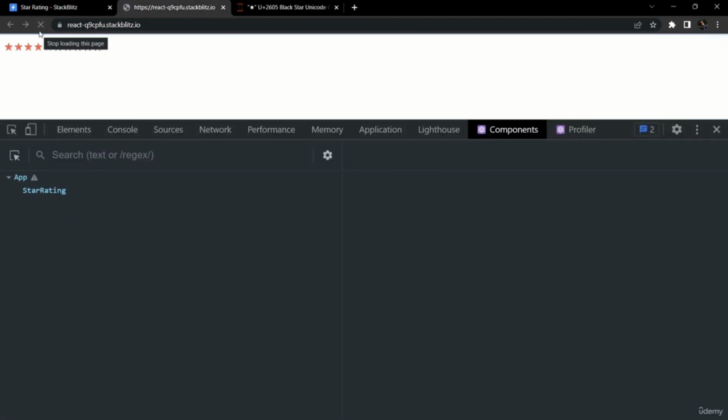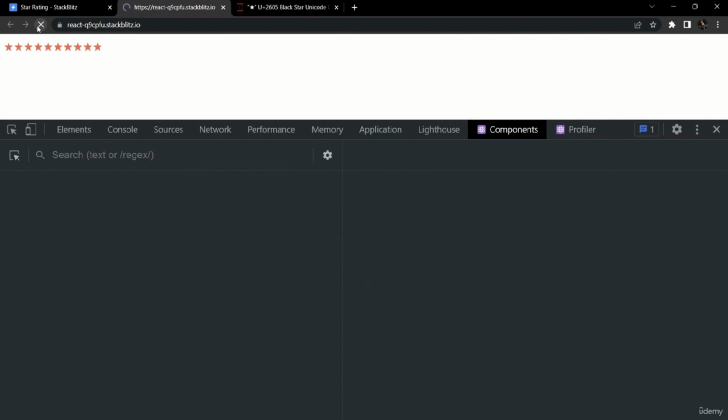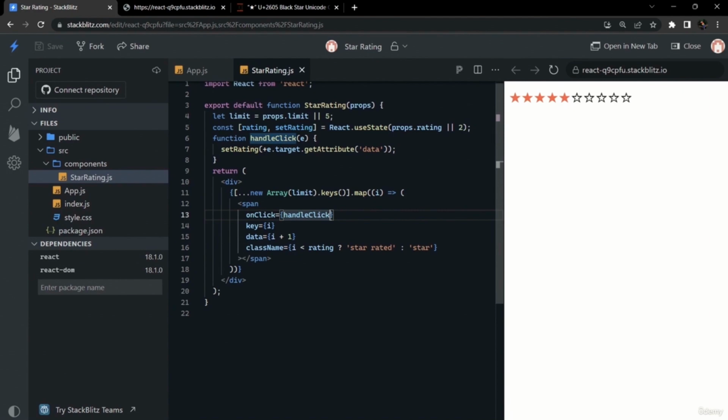If we see on a bigger browser also, and we open the React dev tools, we can see the state is changing according to the star that is clicked. So it is working fine. On default load, it is 5 because we have given the rating of 5 in the parent. So we can change it on click of any star.